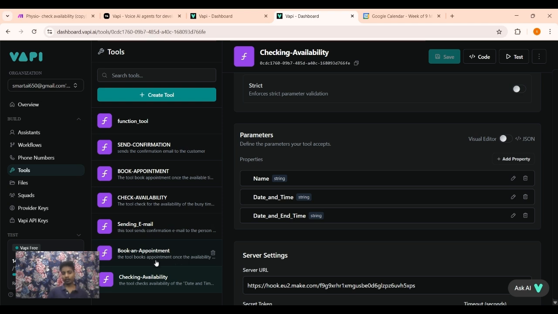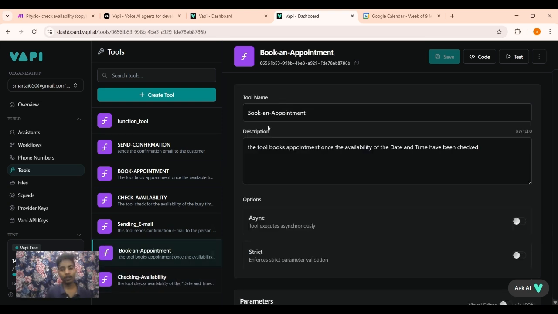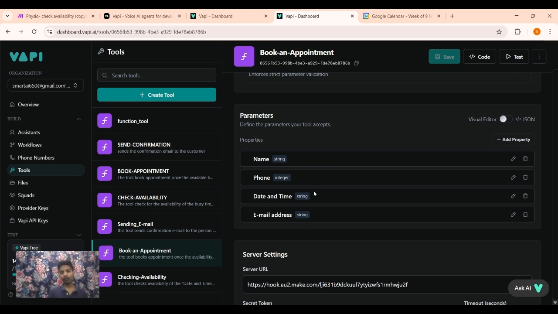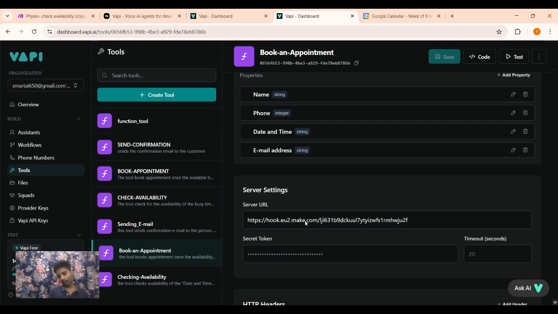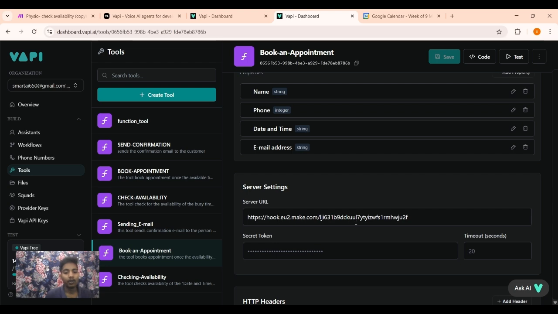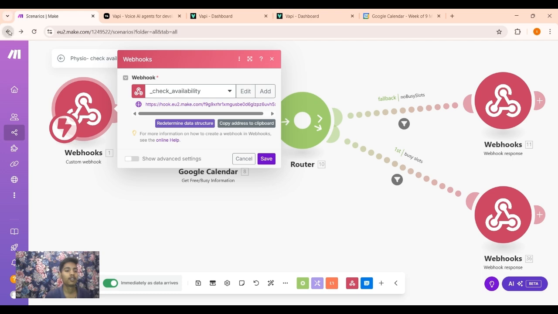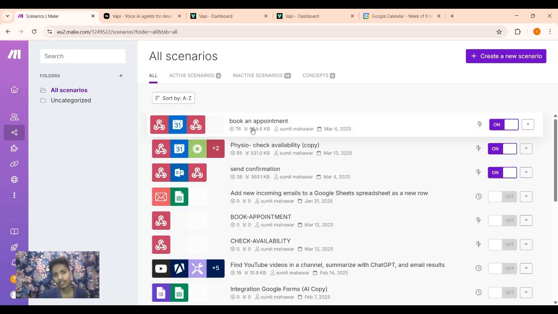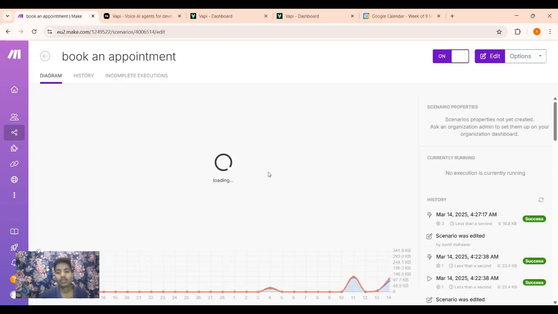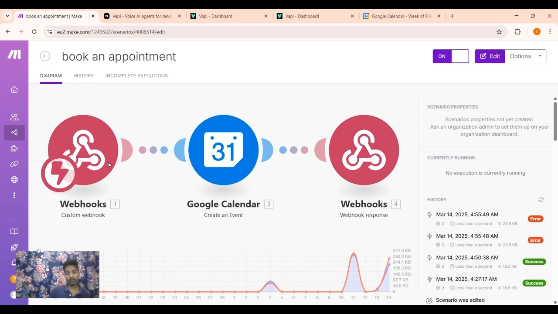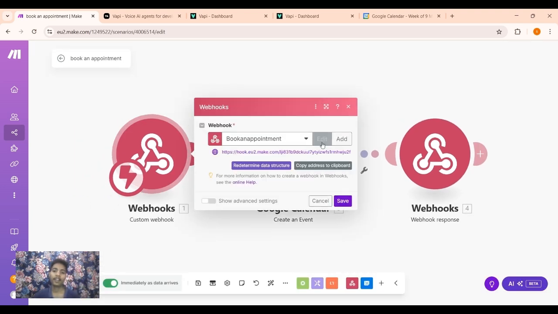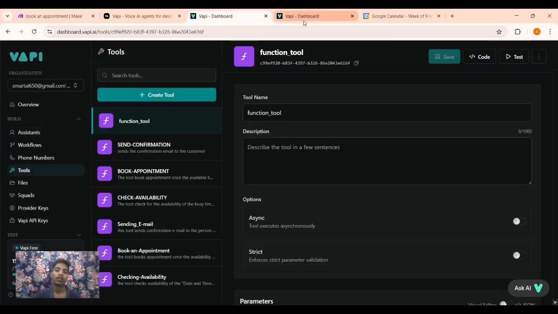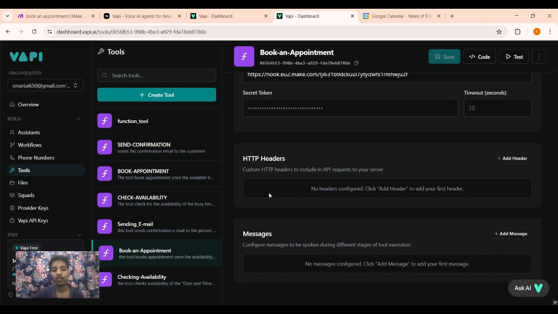And now is the book an appointment tool. For booking an appointment, we will need some parameters which are name, phone, date and time, and email address to send email confirmations. And this is the server URL which we have pasted here from the book an appointment scenario webhook URL. This is the webhook, and we have made a connection, and this is its URL. Copy the address to clipboard and paste it in the book an appointment tool, and simply save it.